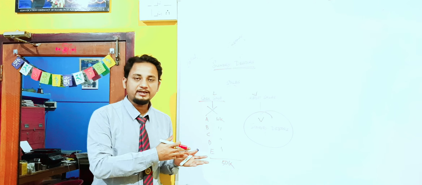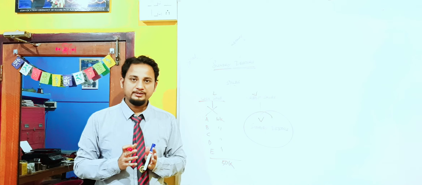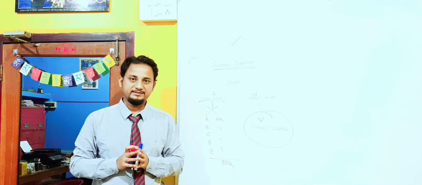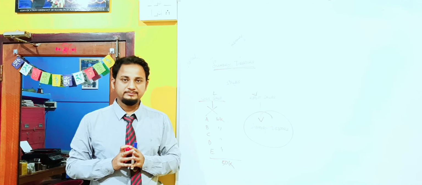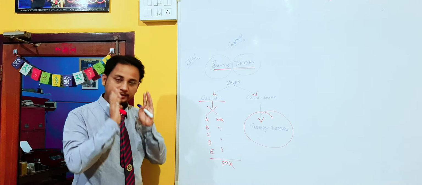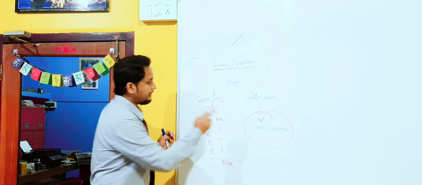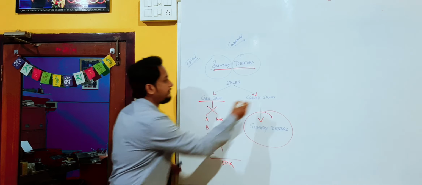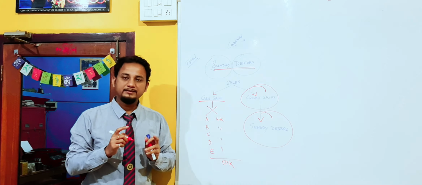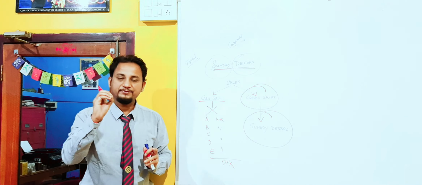What is the effect in accounts? While we prepare the balance sheet, the sundry debtors are shown on the asset side under the heading of current assets. That is the main concept behind sundry debtors. So here one thing we must remember, the sundry debtors only arise from the credit sales of the business, not from the cash sales, and they are by nature current assets for the business.